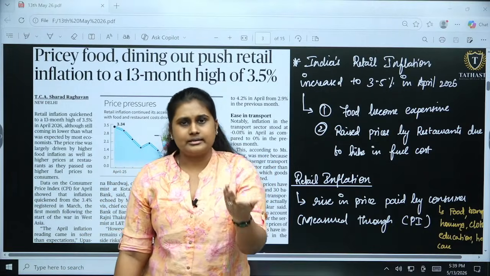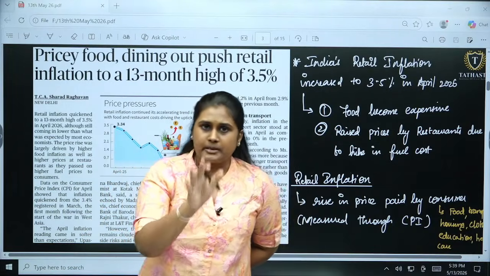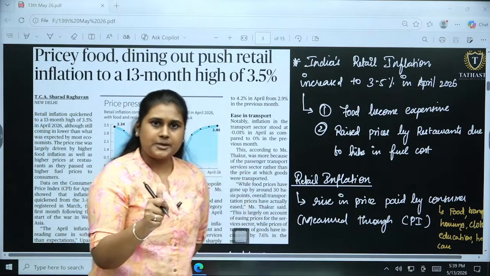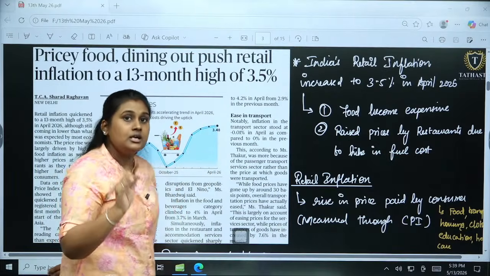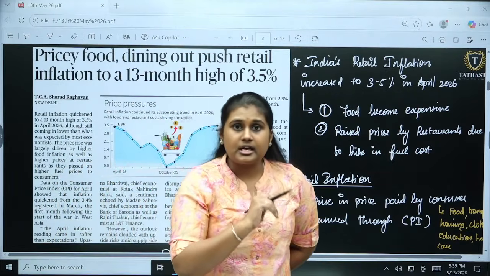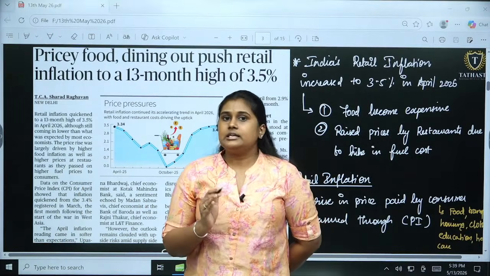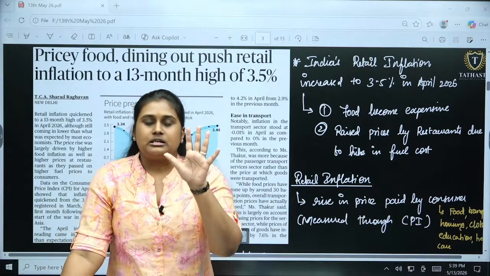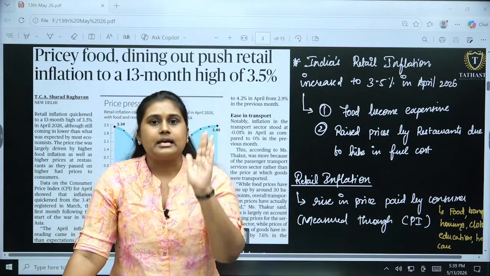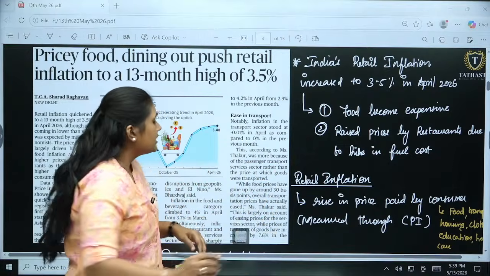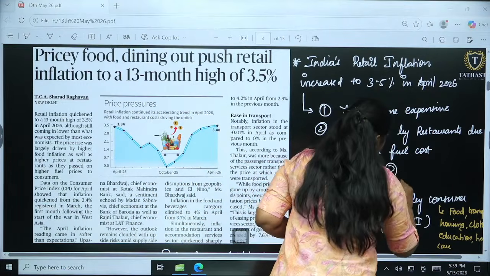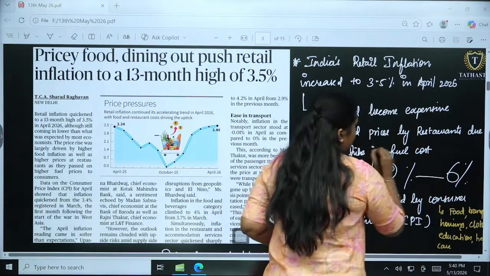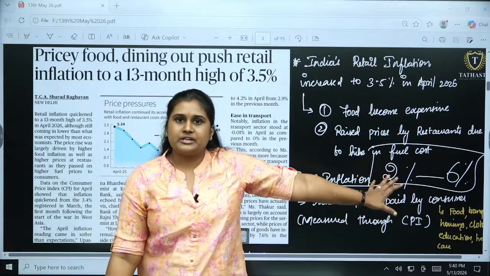Inflation we all know, right? Same product, same quantity, but the price will be higher. So here we are able to see we got a 13-month high in inflation, which is really high. If you know the reasonable rate for a nation, if inflation is between 2% and 6%, then it is the feasible range.